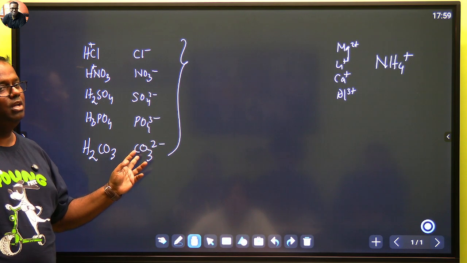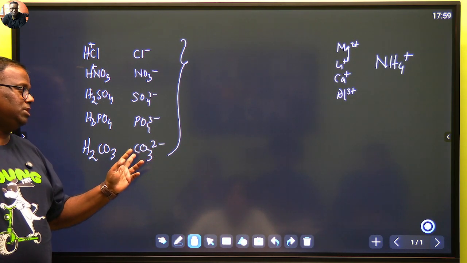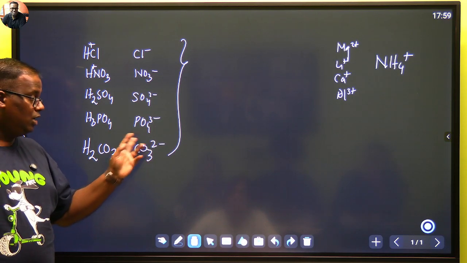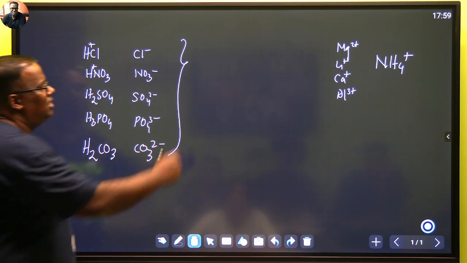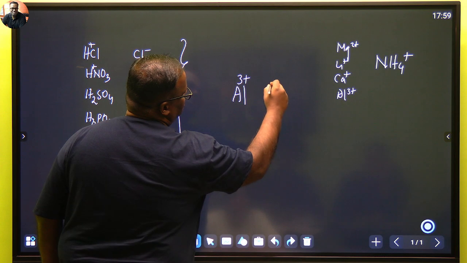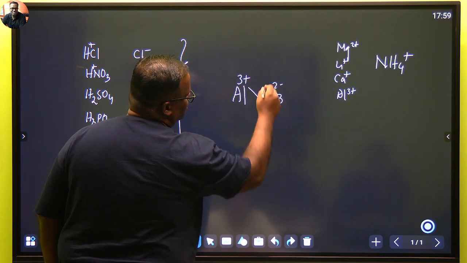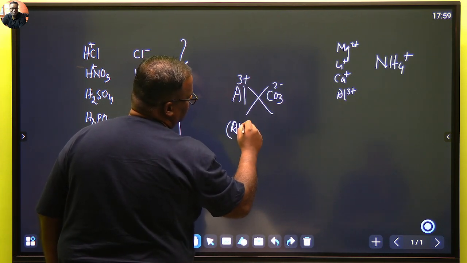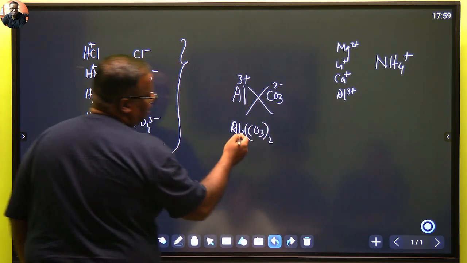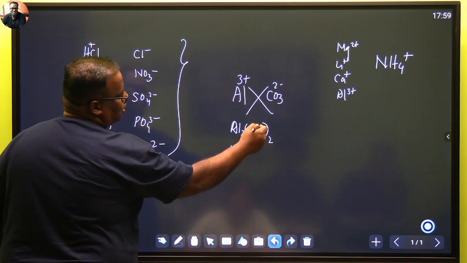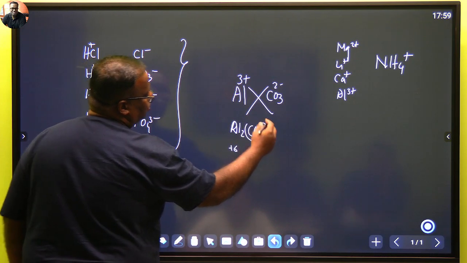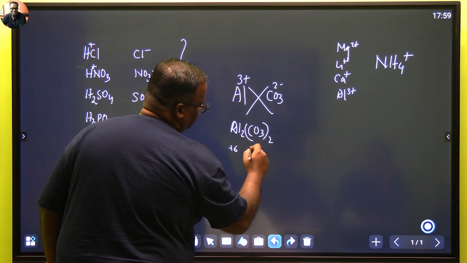With sodium it will be Na2CO3. With aluminium it will be Al2(CO3)3. How many times must I explain? Aluminium is 3 plus and CO3 is 2 minus. 3 and 2 crisscross. Al2(CO3)3. Now just check: 3 plus twice is plus 6, and 2 minus into 3 gives you minus 6.